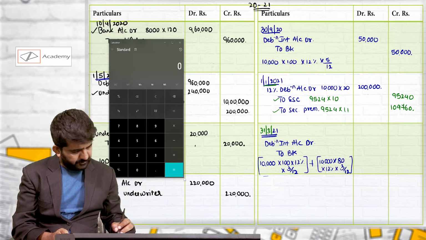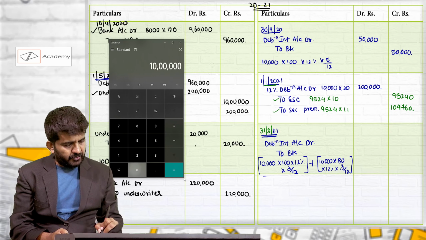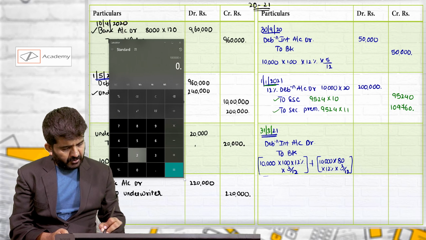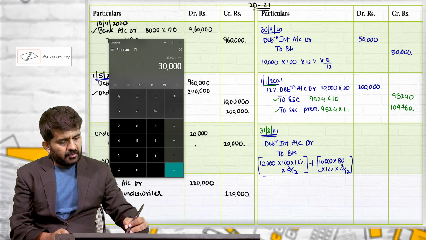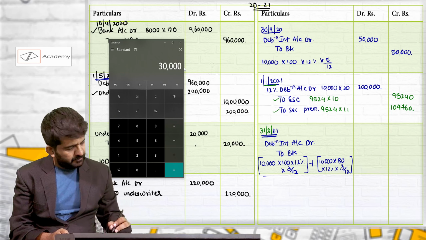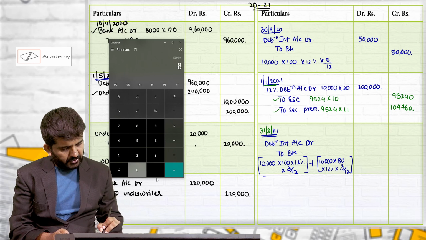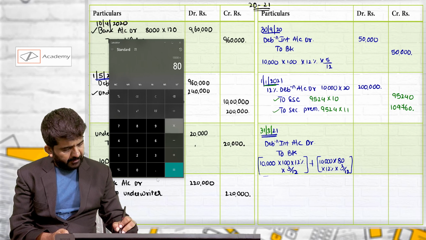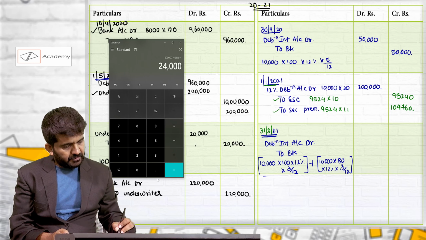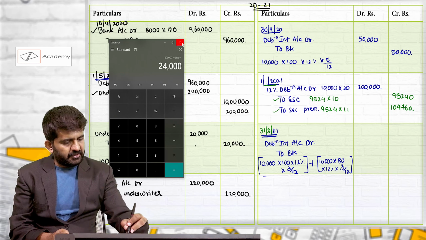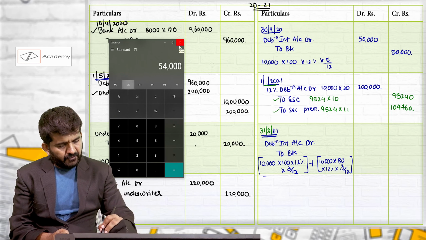Let us find it out. 10,000 into 100 into 12% into 3 divided by 12, which is 30,000. 10,000 into 80 into 3%, which is 24,000, and this total will be 54,000.